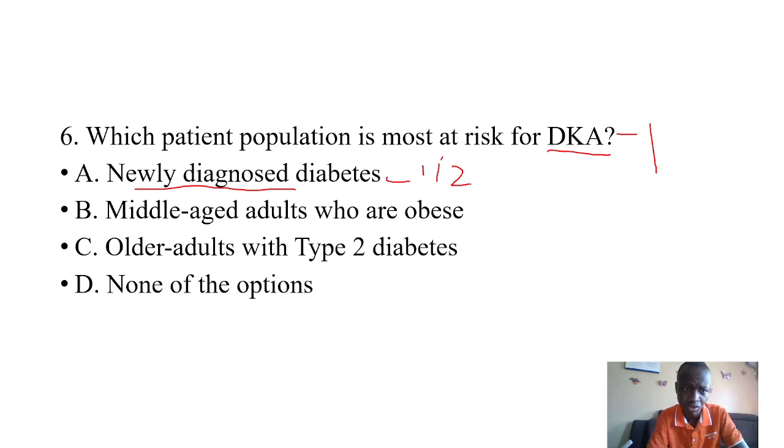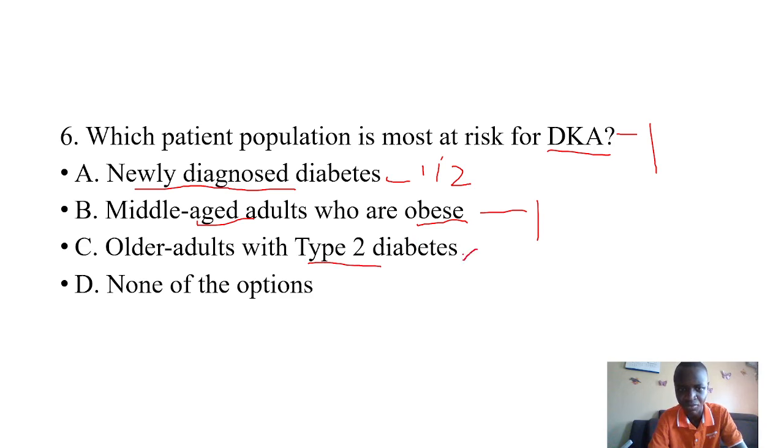Two, it talks of middle-aged adults who are obese. At this point, the aspect of obesity and sedentary lifestyle, where we are consuming mainly more carbs but not doing any sort of activity. Then they are talking about middle age, so at this point you're also thinking this should be type 2. Then older adults with type, we've already been given this aspect of type 2. So we rule this out.